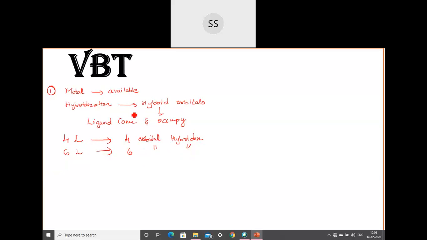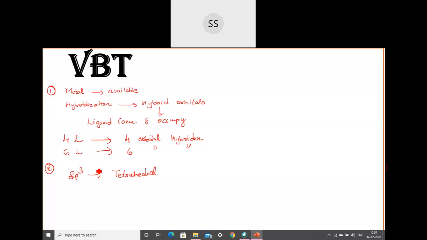And then I told you that whatever orbitals are undergoing hybridization, the new orbitals we get are called hybrid orbitals. Into these hybrid orbitals, the ligand will come and occupy. Once the hybridization is over, these orbitals will have a geometry. When the ligands approach them, they will be approaching in different directions. Based on that, the spatial arrangement of the whole complex will be different.